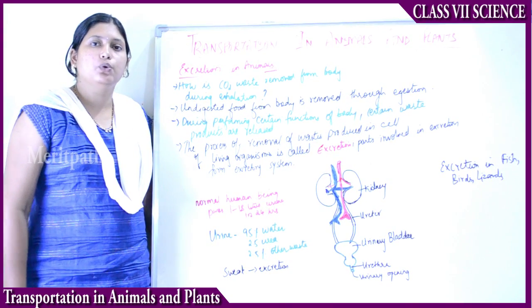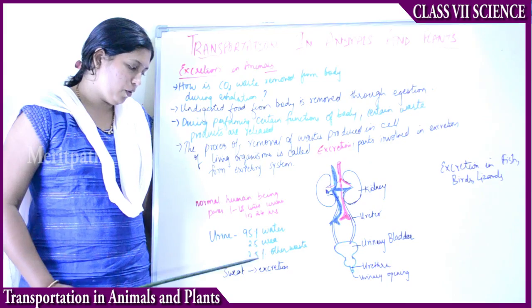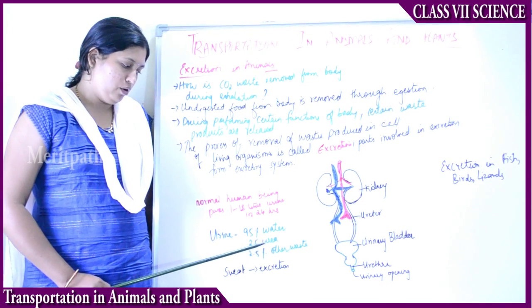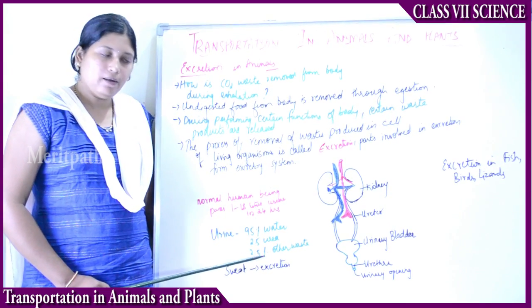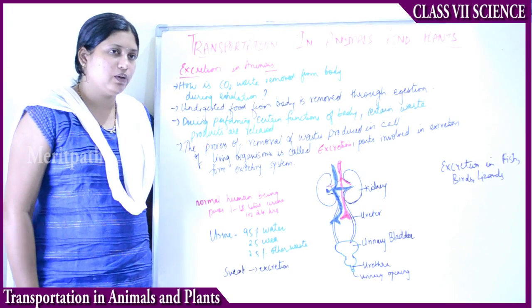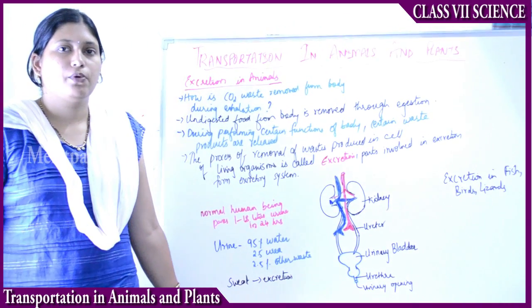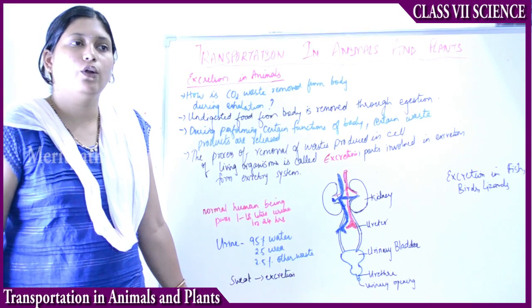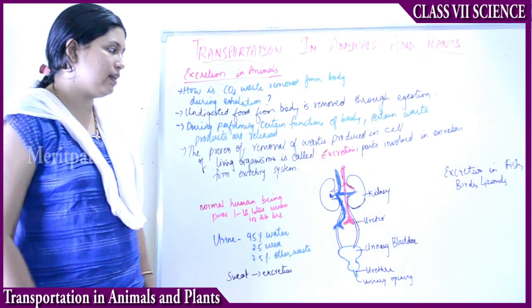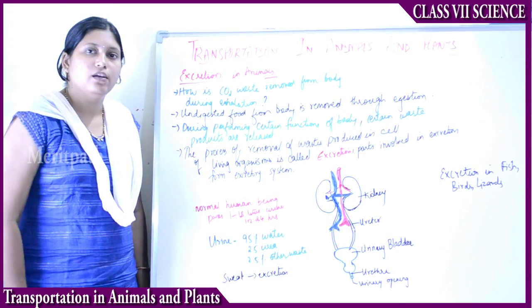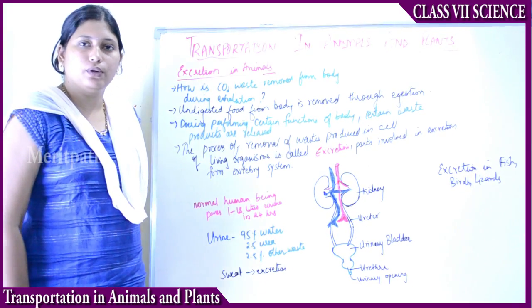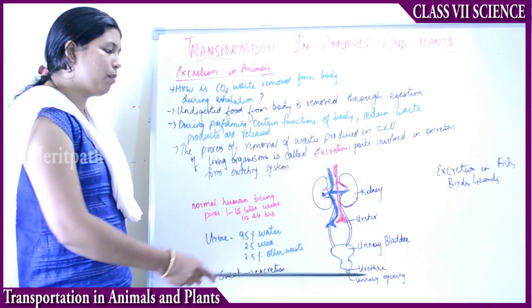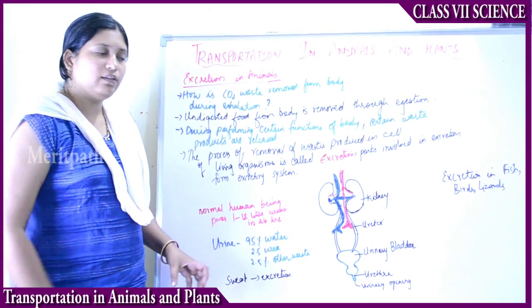It is nothing but urine. Urine is made up of 95% water, 2.5% urea, and 2.5% other waste. So when the blood is transported, the non-useful part along with the toxic and waste materials gets filtered via the kidneys in the form of urine, and then it will be excreted in the form of urine via the urethra or the urinary opening.